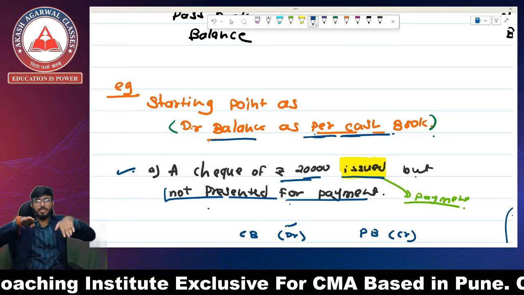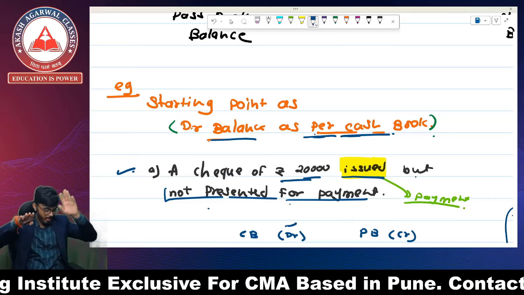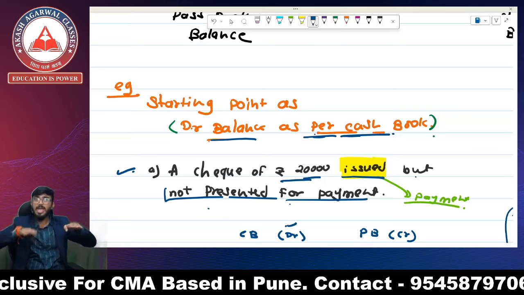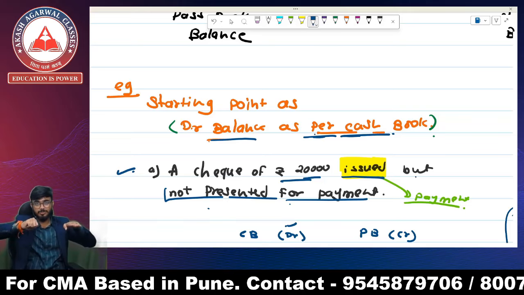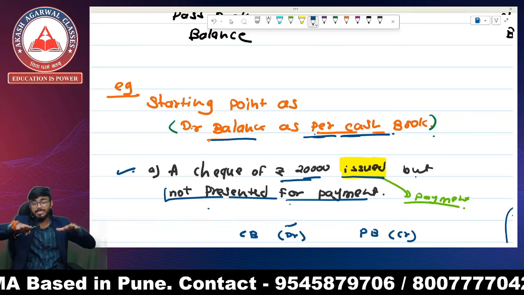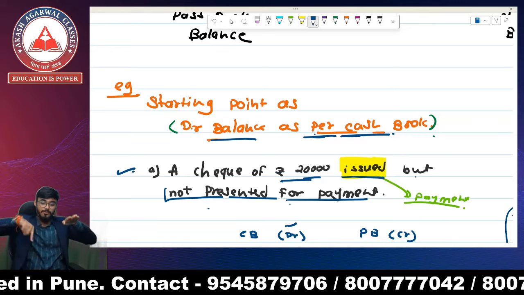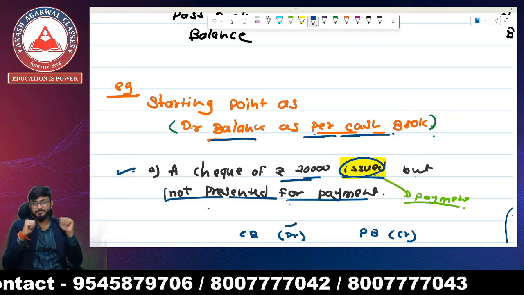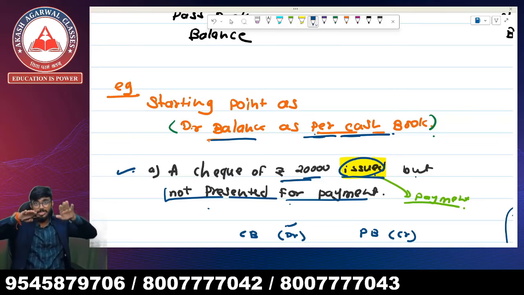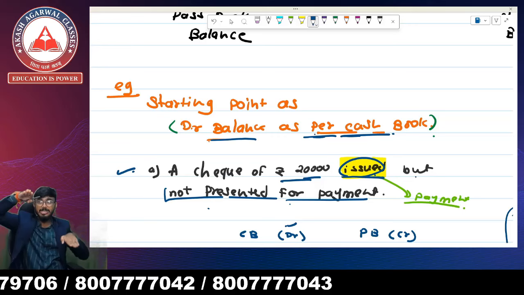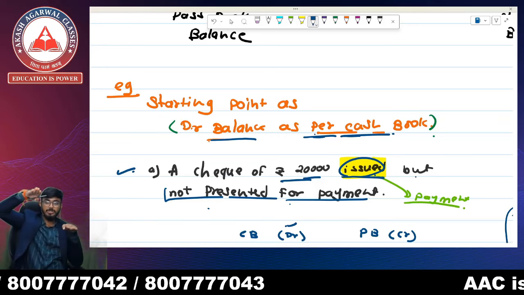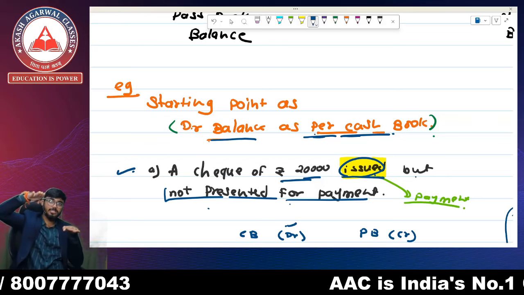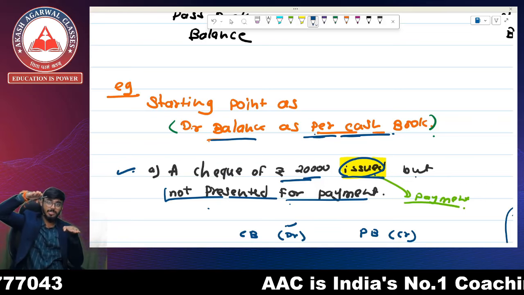So suppose this is your cash book. You have to practise this at home. The left hand side is your cash book and the right hand side is your passbook. Whenever I issue a cheque, it means payment is made in the cash book, so the cash book is going to be reduced. But the passbook is constant. There is no difference in my passbook.